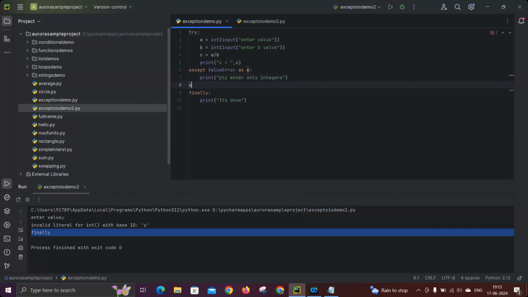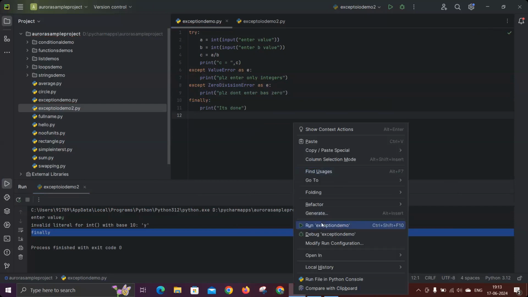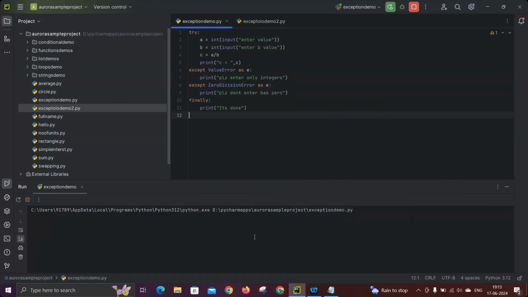Now I'm writing except, let's take ZeroDivisionError as e. Now print please don't enter b as 0. So likewise you can write your own messages by defining multiple exceptions in the same program. Now you see, if I give everything fine, it is executed, there is no issue.